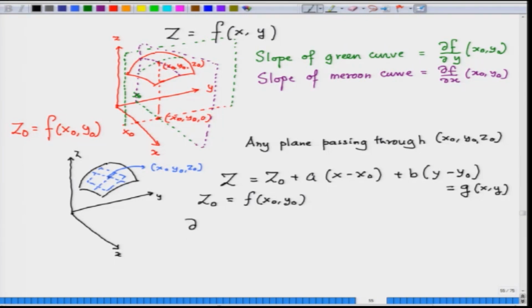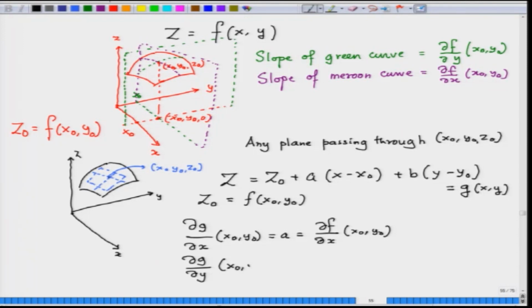That is, del g del x at x naught, y naught, which is a, should match del f del x at x naught, y naught. Similarly, del g del y at x naught, y naught should match del f del y at x naught, y naught.